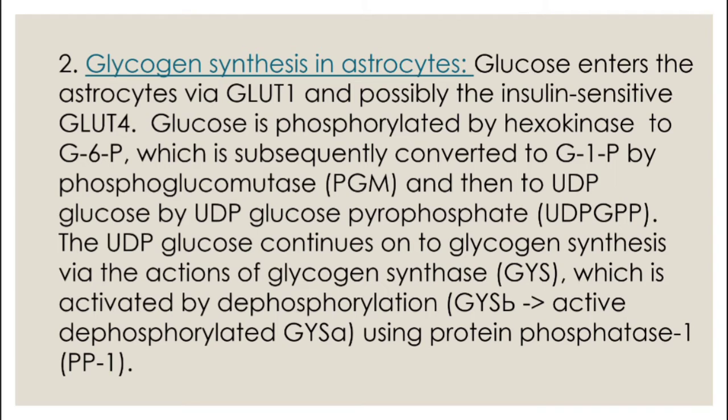Glycogen synthesis in astrocytes. Glucose enters the astrocytes via GLUT1 and possibly the insulin-sensitive GLUT4. Glucose is phosphorylated by hexokinase to glucose 6-phosphate, which is subsequently converted to glucose 1-phosphate by phosphoglucomutase and then to UDP-glucose by UDP-glucose pyrophosphorylase. The UDP-glucose continues on the glycogen synthesis pathway via the action of glycogen synthase.